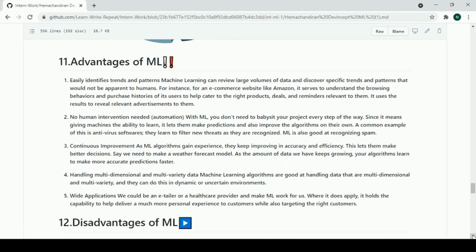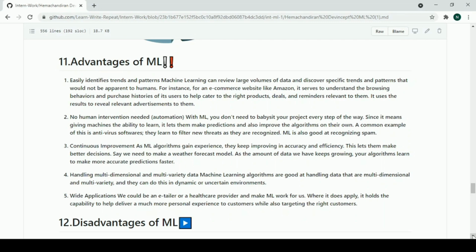First, it easily identifies trends and patterns. ML can review large volumes of data and discover specific trends and patterns that would not be apparent to humans. For instance, for an e-commerce website like Amazon, it serves to understand the browsing behaviors, like how customers are browsing things, and purchase histories of its users to help cater to the right products. It uses the results to show relevant advertisements to them.